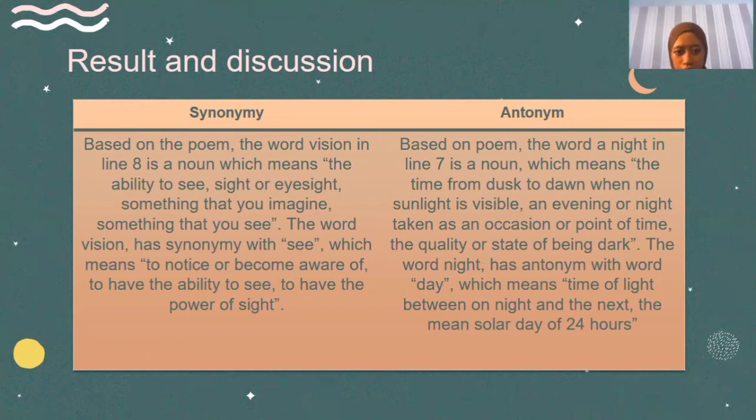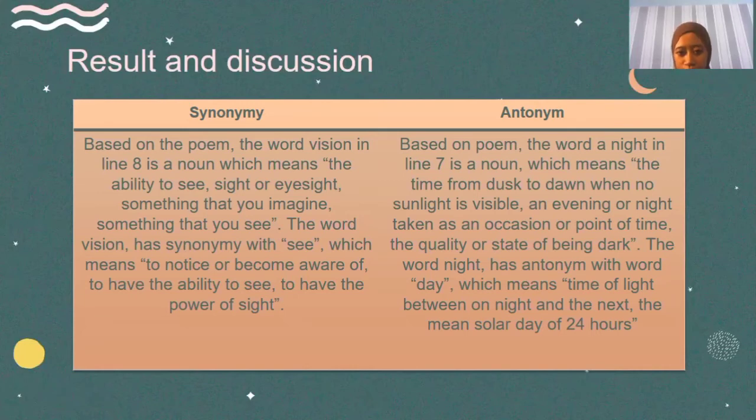The first is synonymy. Based on the poem, the word vision in line 8 is a noun, which means the ability to see, sight, or something that you imagine, something that you see. The word vision has a synonym, see, which means to notice or become aware of, to have the ability to see, and to have the power of sight.